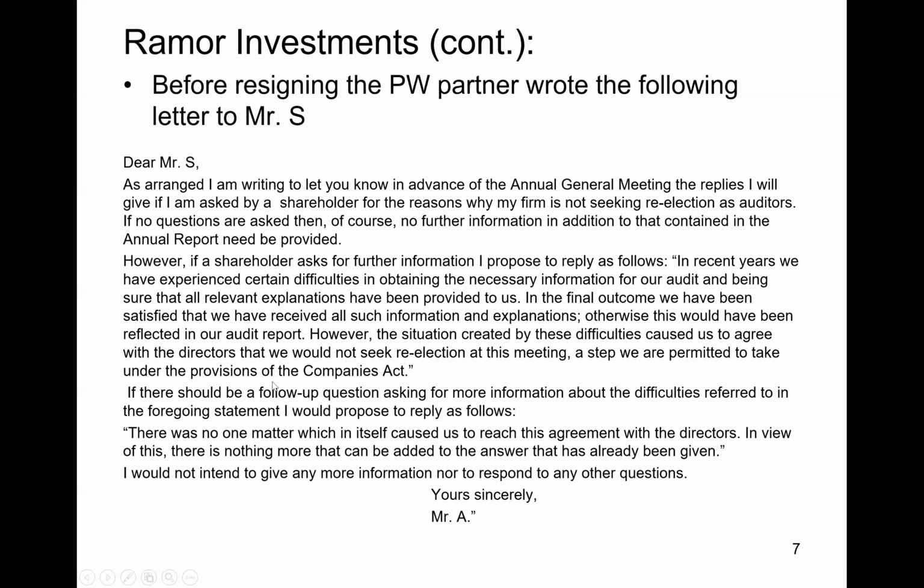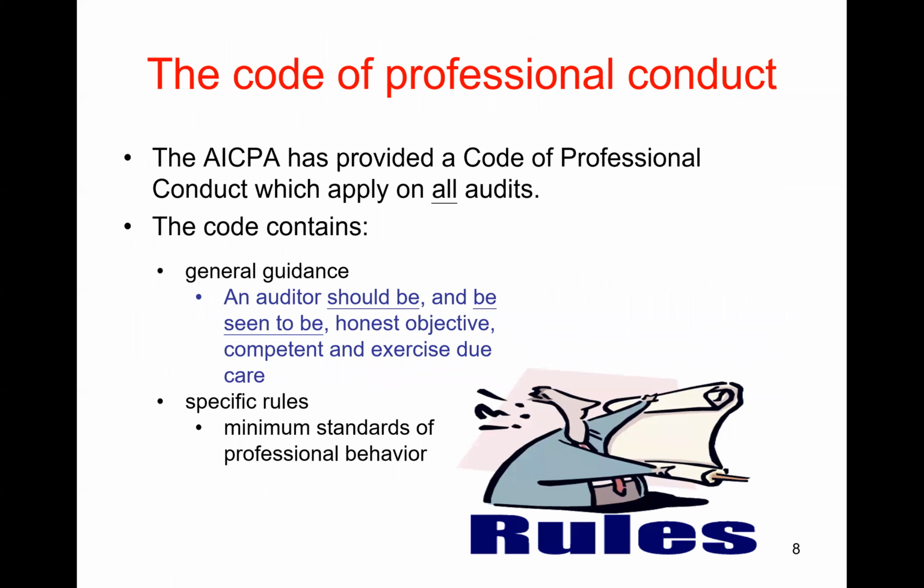Okay, so you see here a couple of examples of ZBest and Raymore Investments where the auditors are not providing information to the incoming audit firm, and also they're not providing information to shareholders about why they're resigning from the audit.